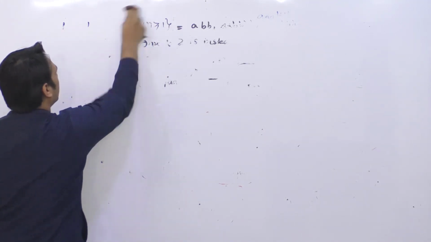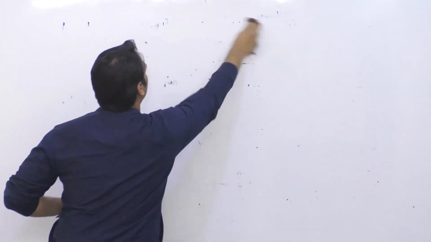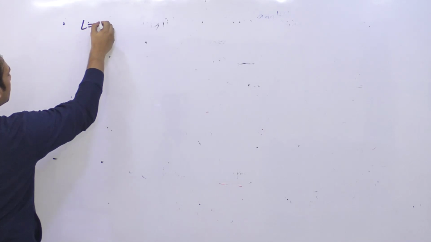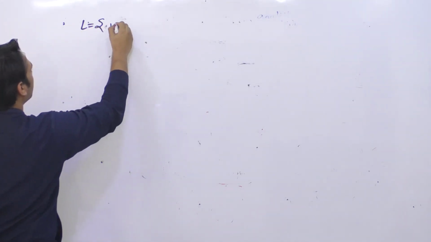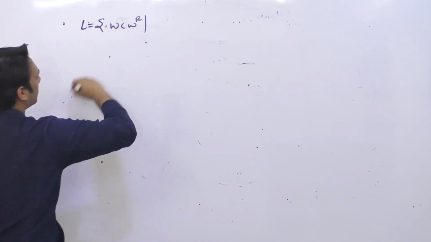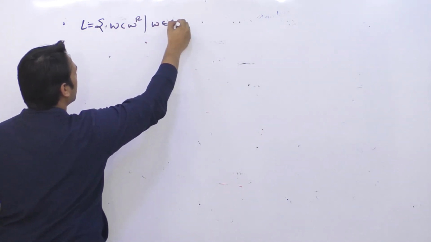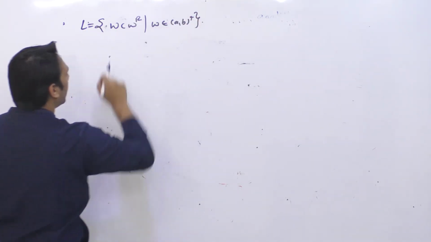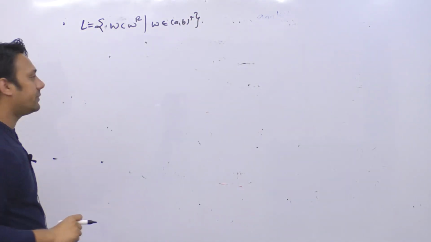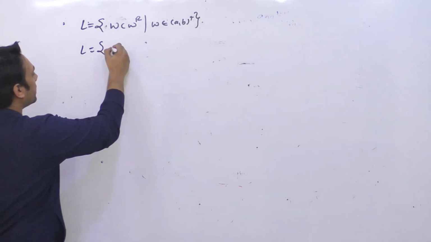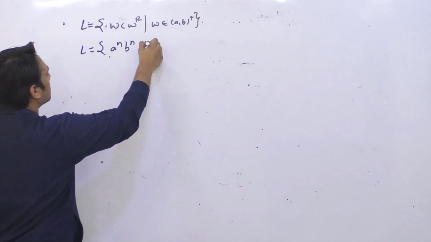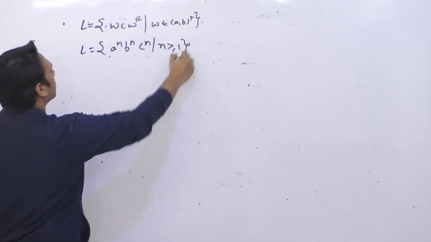Now let me give you a very interesting problem here. So I'll make a solution for this. The language is WCW^R such that W belongs to (a,b)+ and C is a single character. For this I'm going to create a pushdown automata. Now we have a second language which is a^n b^n c^n such that n is greater than or equal to 1.